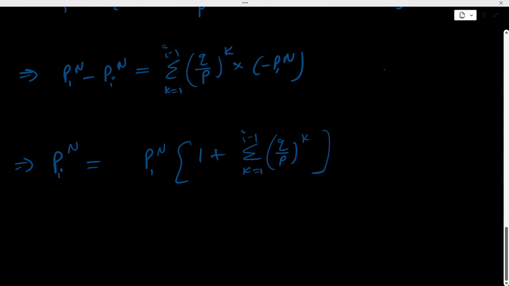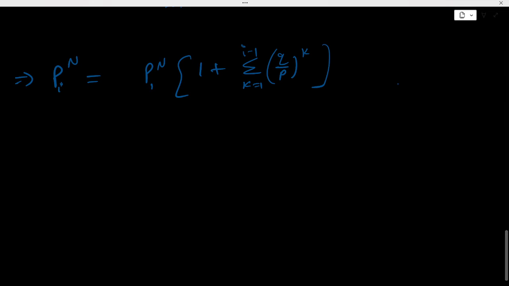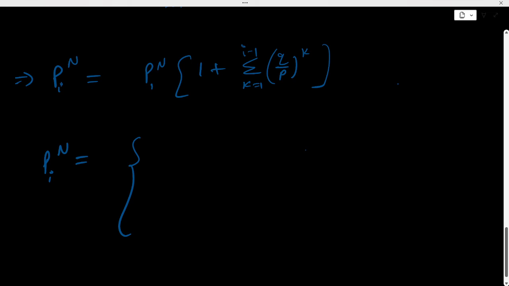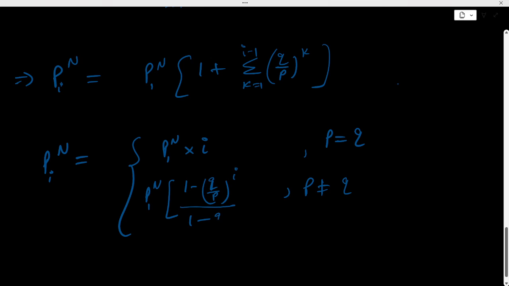Okay, so from here we will get two cases. Case one is if P equal to Q. If P equal to Q, then simply this will be P_1^n times i, right? And if P does not equal Q, then we have to solve this equation. And after solving this equation, we will get that this is nothing but (1 minus (Q by P) to the i) divided by (1 minus Q by P).